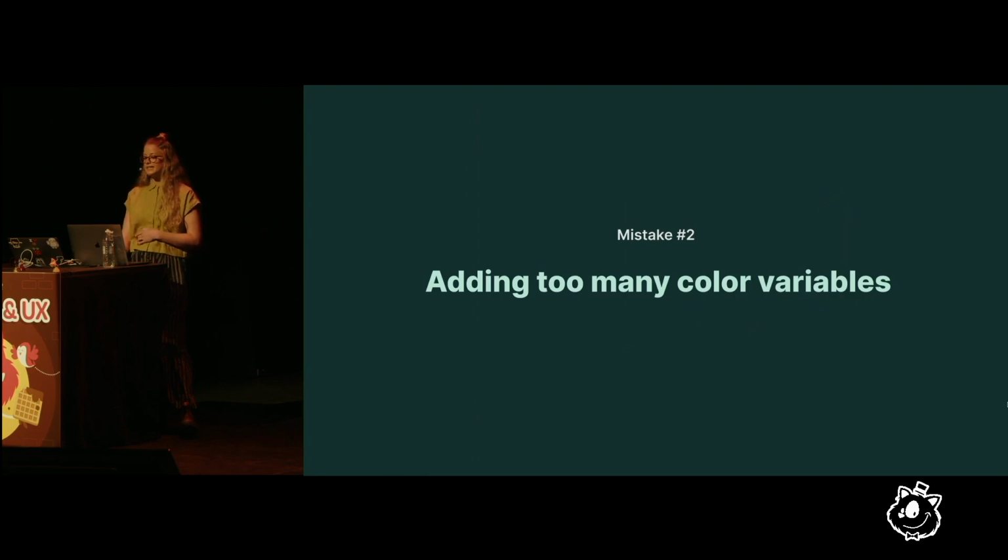Another mistake is adding too many color variables. Once you and your team feel good about your variable adoption plan, it's time to start thinking about how to actually add the new color variables. Especially color variables, one mistake I often see is adding too many colors too quickly, making the new color system confusing and difficult to maintain. To avoid this, add as few variables as possible. I'll share a few tips on how.